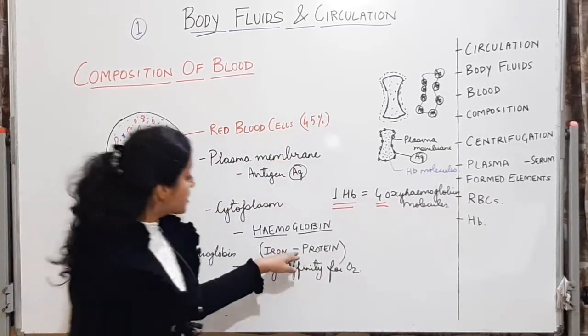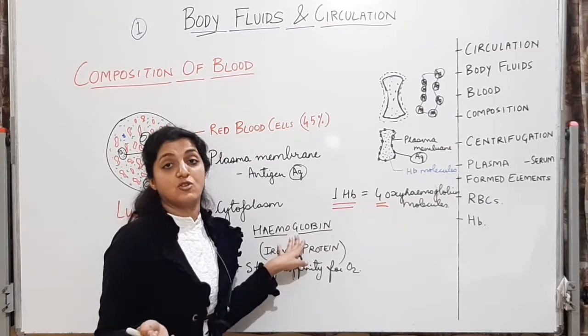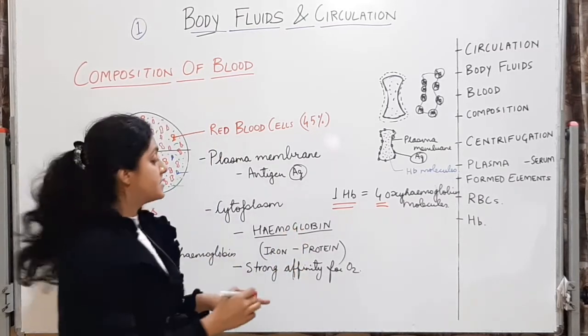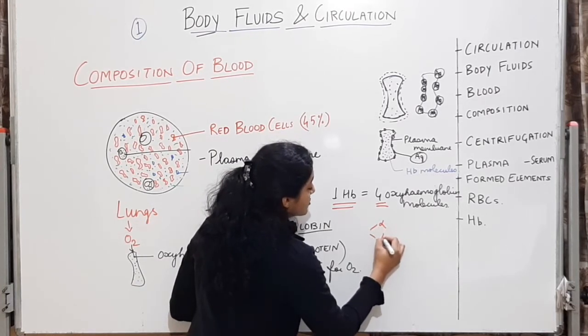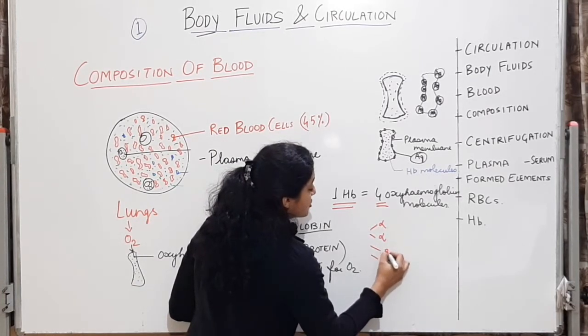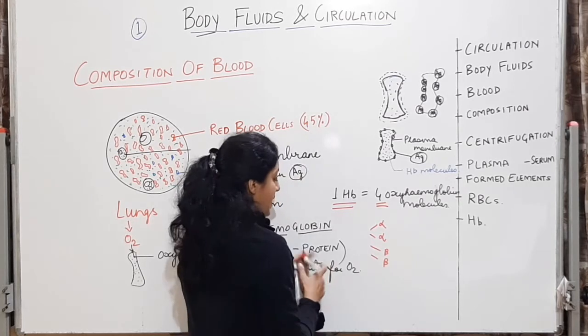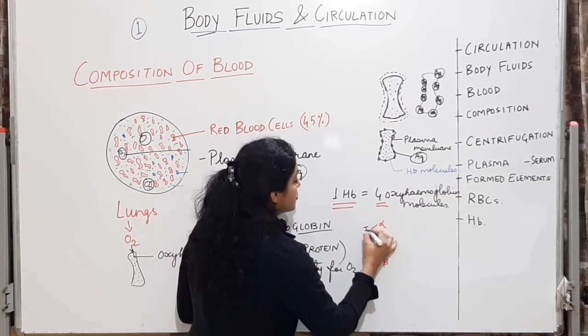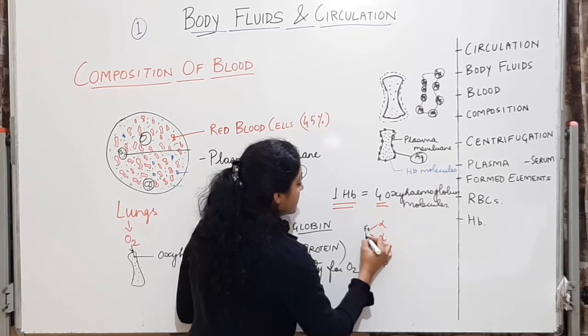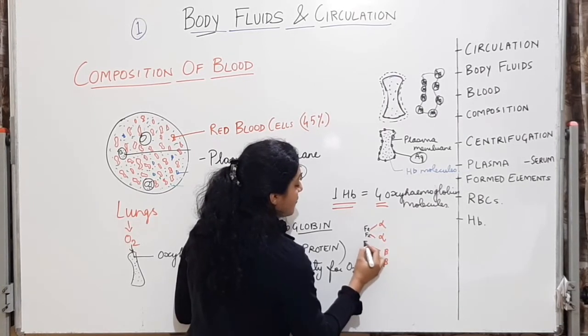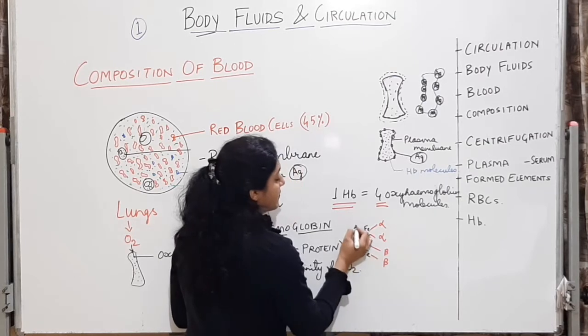How? Now the structure of hemoglobin is such that it has 2 alpha chains and 2 beta chains and an iron linked to all. I will write the iron as Fe. So 2 Fe alpha, 2 Fe beta.